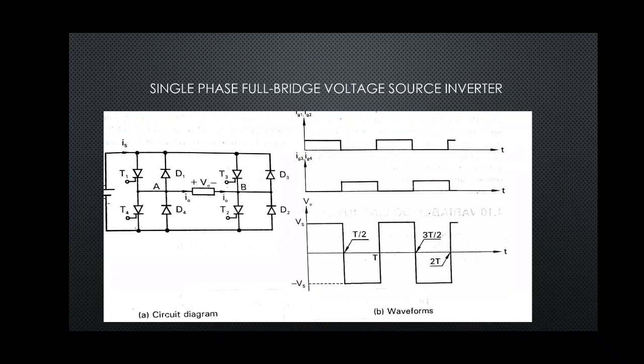Now when T1 and T2 are conducting, the thyristors connected in parallel with the supply will not be turned on at the same time, because it will short circuit the source.